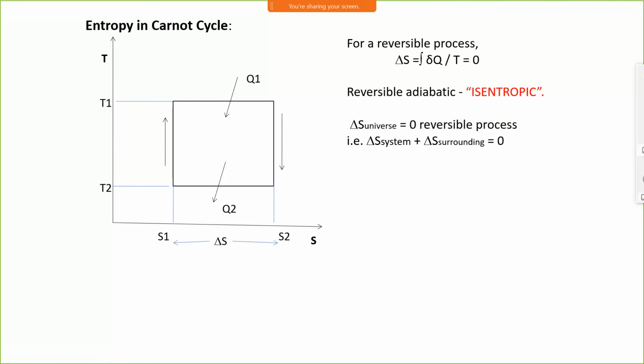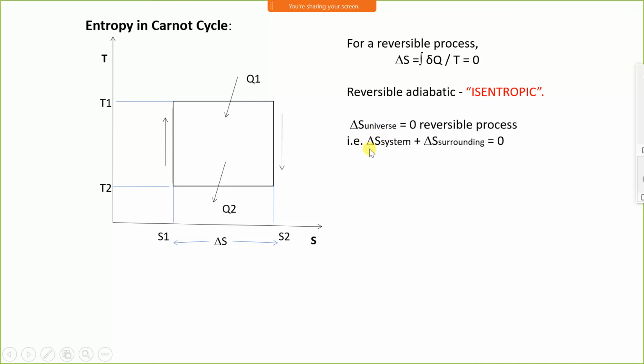Entropy of the universe is always equal to 0 for a reversible process, but for an irreversible process it is greater than 0. That is entropy of system plus entropy of surrounding. What is the universe? Universe is a combination of system and surrounding.